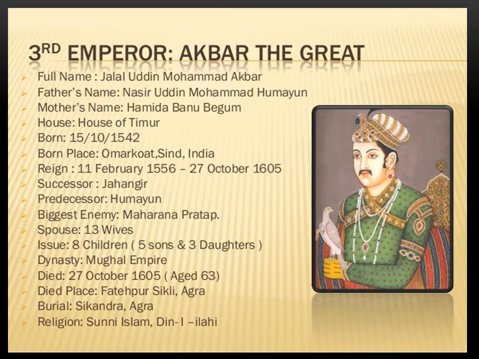And the third Mughal emperor was Akbar, and he is popularly known as Akbar the Great. His complete name was Jalaluddin Muhammad Akbar, who reigned from 1556 to 1605. Akbar succeeded his father Humayun under a regent, Bahram Khan, who helped the young emperor expand and consolidate Mughal domains in India.